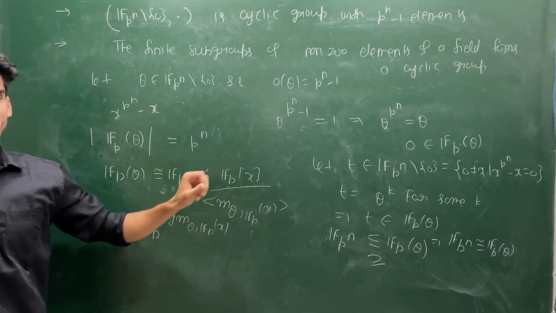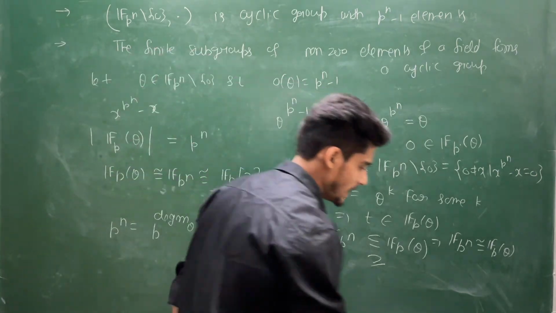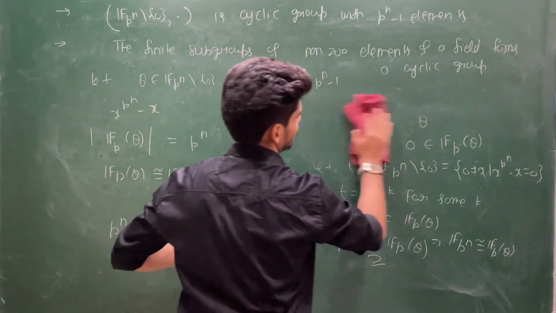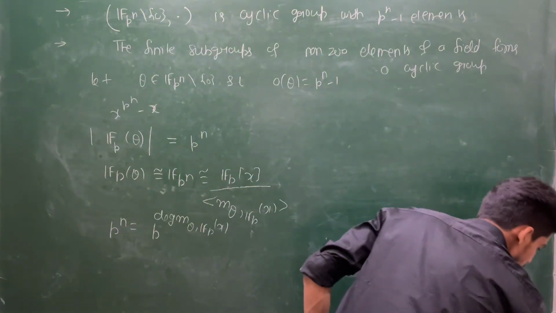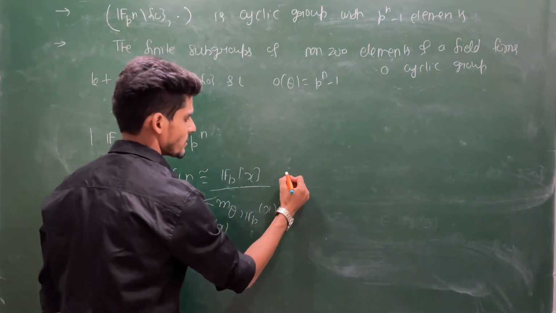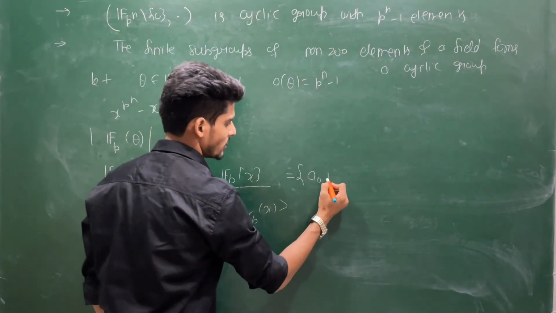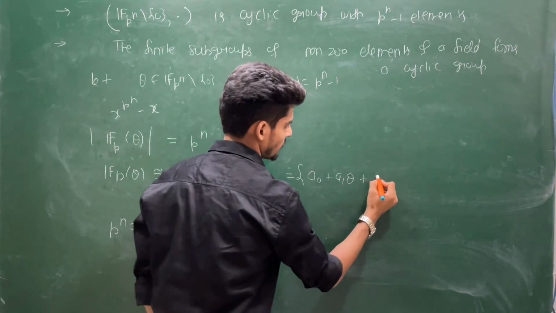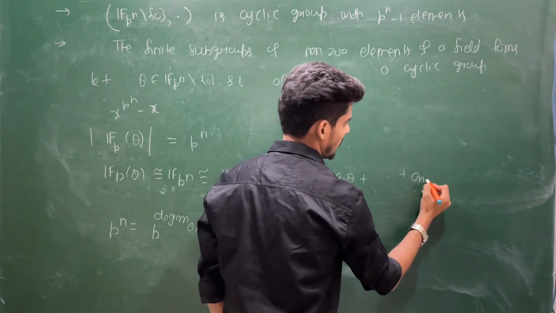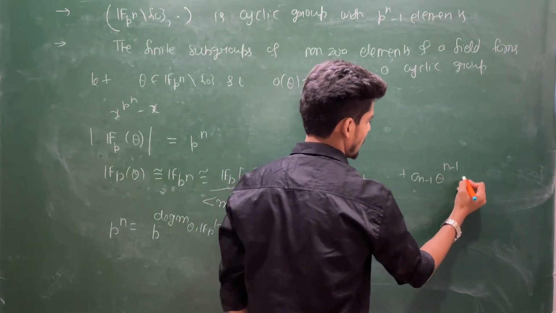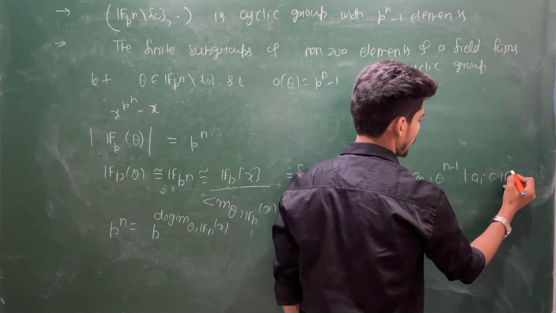So the cardinality of that structure, let me write explicitly. See this, this structure is defined as a0 plus a1 theta plus up to a(n minus 1) theta to the power n minus 1, where each ai is coming from Fp.